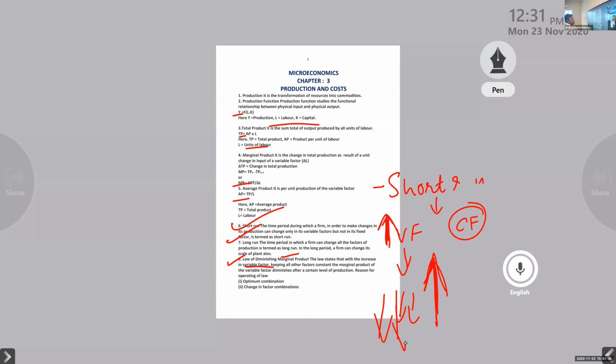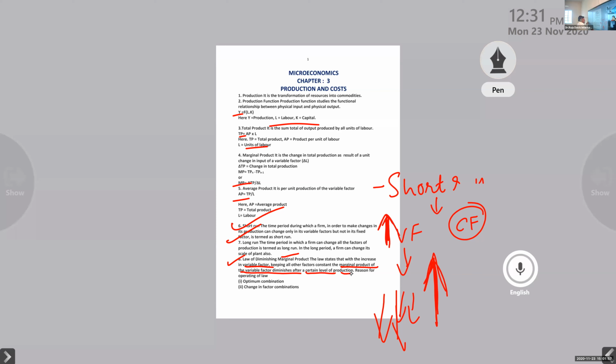This is called the law of diminishing marginal product. We are making changes in only one input, that one variable factor. In the first phase, the production will increase, but later we can observe that the production will decrease. So the marginal product of the variable factor diminishes after a certain level of production.